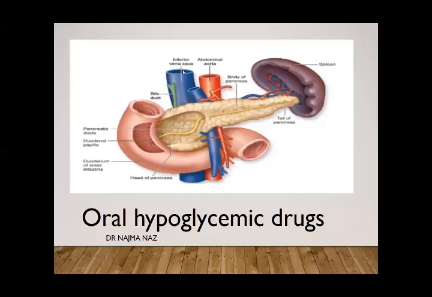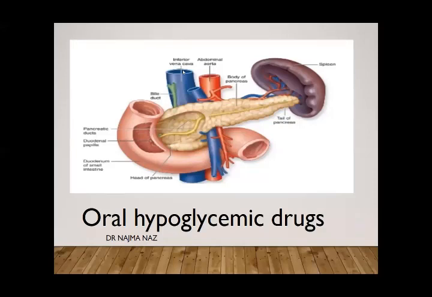Insulin is used in type 1 diabetes when there is an absolute deficiency of insulin. As you all know, diabetes is a metabolic disorder characterized by hyperglycemia caused by the absolute or relative deficiency of insulin. In type 1 diabetes, there is a complete absolute deficiency of insulin. In type 2 diabetes, there is a relative deficiency or there is insulin resistance. Okay.